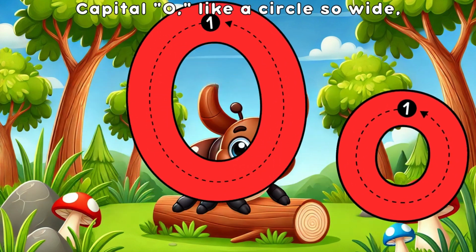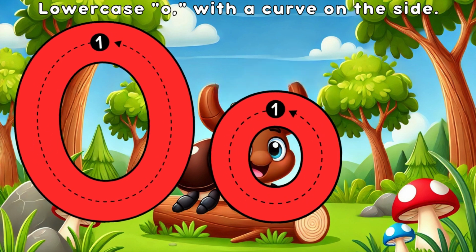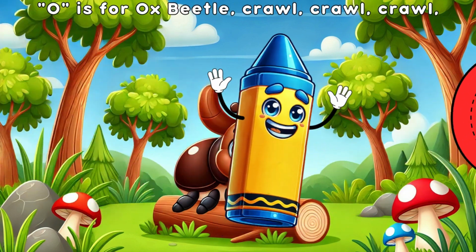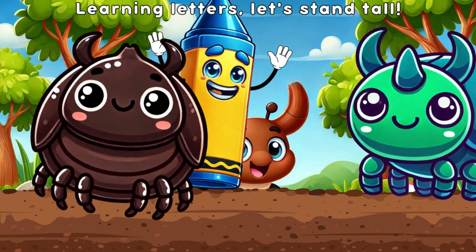Capital O, like a circle so wide. Lowercase o, with a curve on the side. O is for Ox Beetle, crawl, crawl, crawl. Learning letters, let's stand tall.